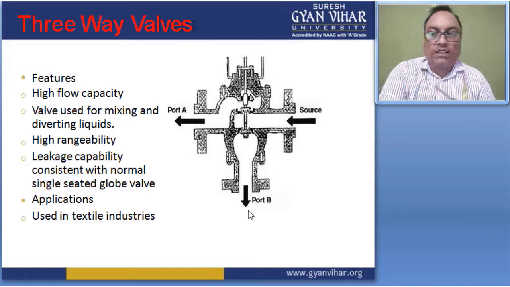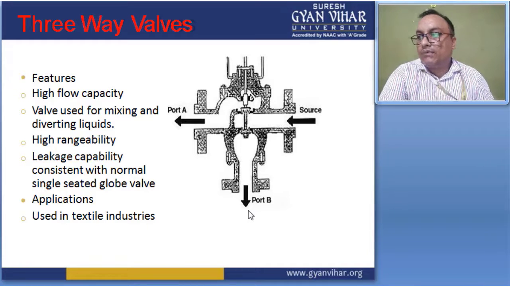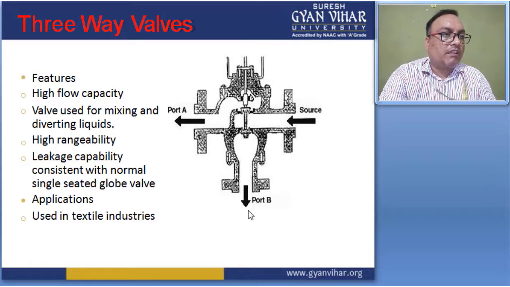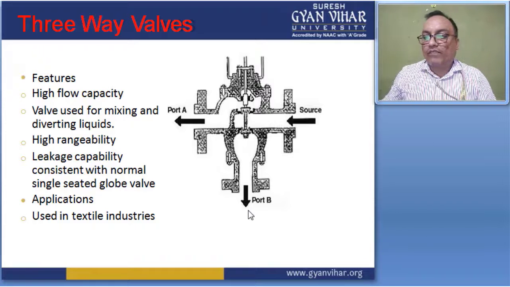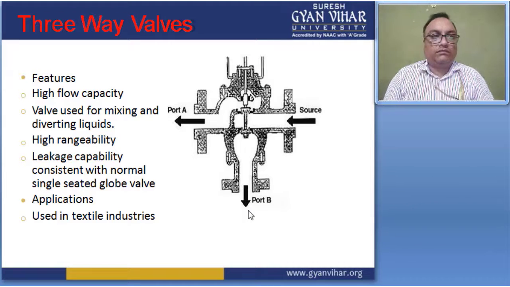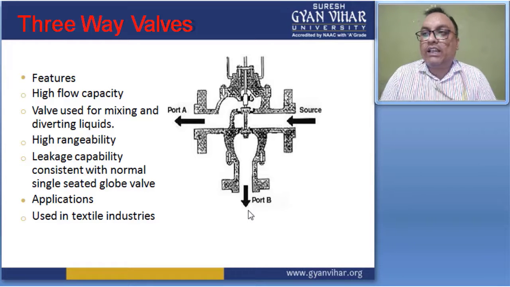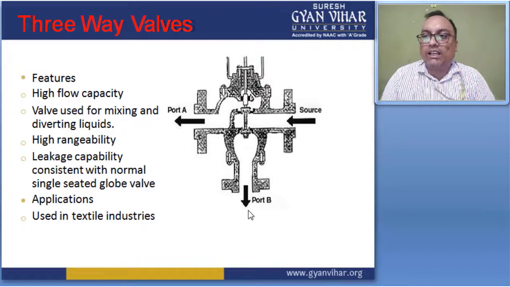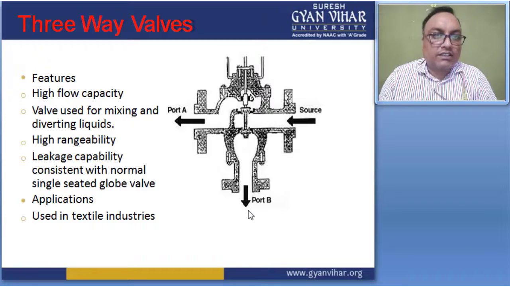If I am talking about the features of this three-way valve, it provides a very high flow capacity, and it is also used for mixing and diverting liquids.